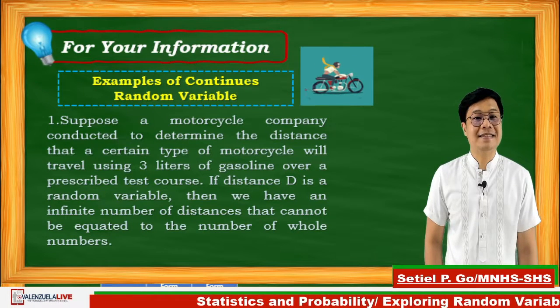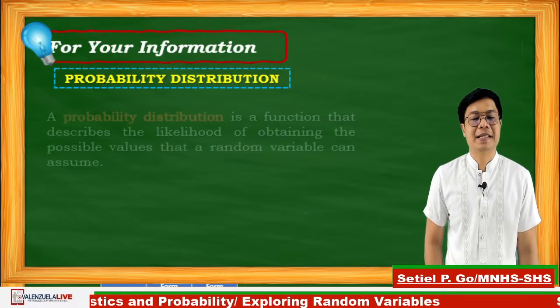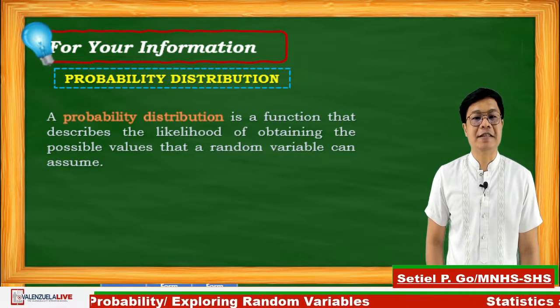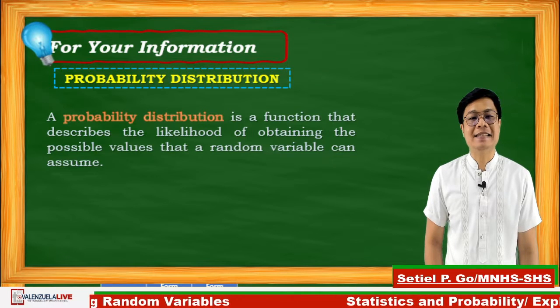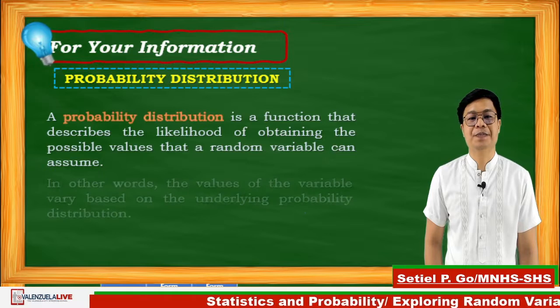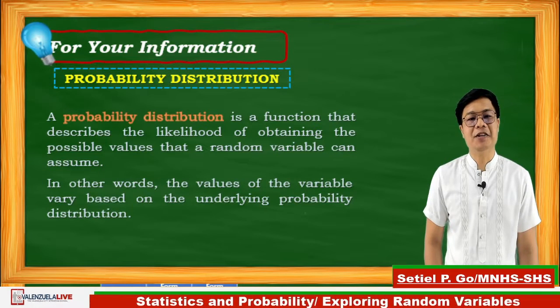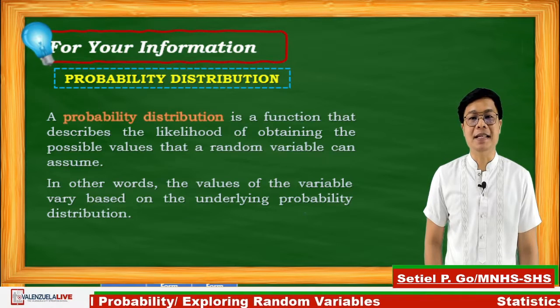This time, let's deal on a probability distribution. Probability distribution is a function that describes the likelihood of obtaining the possible values that a random variable can assume. In other words, the value of a variable vary based on the underlying probability distribution.